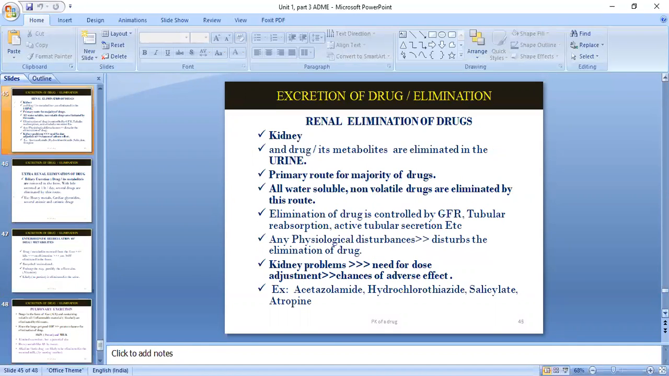See, first we'll see renal elimination of drug. So renal elimination of drug is mainly done by the kidney, and the drug and its metabolites are eliminated in the urine. Okay. You can see many times whether a drug is getting excreted or not. One drug is, for example, for diarrhea. If you are taking that drug and it is being eliminated, you can see a dark or pale color urine. Okay, so it can indicate that the drug is excreted from the body.